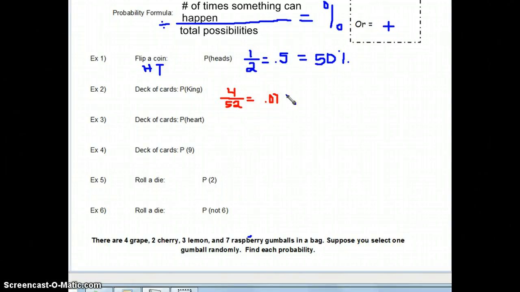Okay, not very good chances. And then remember, you have to change it to a percent. So as we know from last chapter, it's going to be 7%. Not very good chances. Okay?